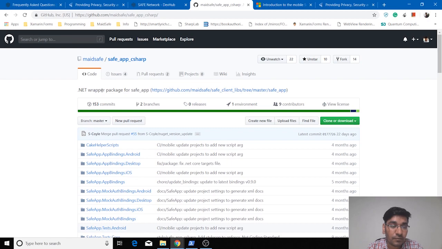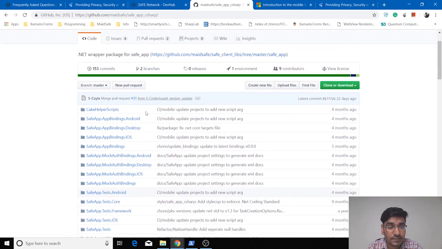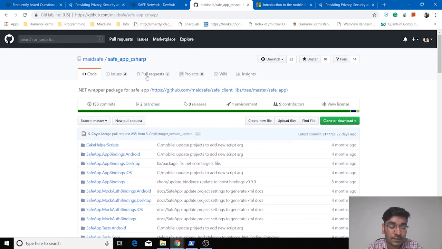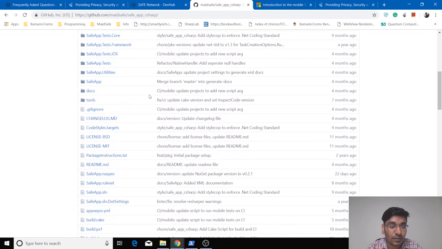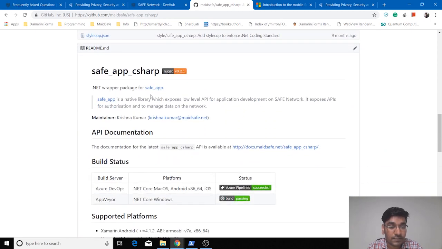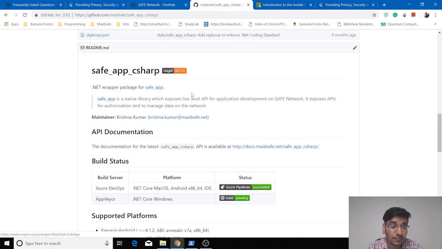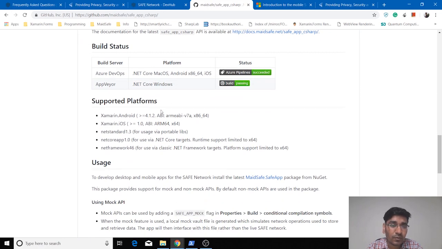Basically, we have simplified this solution for .NET developers by creating this wrapper. The wrapper is packaged and published as a NuGet package called MaidSafe.SafeApp and can be fetched from NuGet. The latest version is 0.2.1, and we support multiple platforms and tools for development using .NET. You can create Android and iOS applications, or desktop applications also. You can visit this URL to get more information about SafeApp C Sharp.